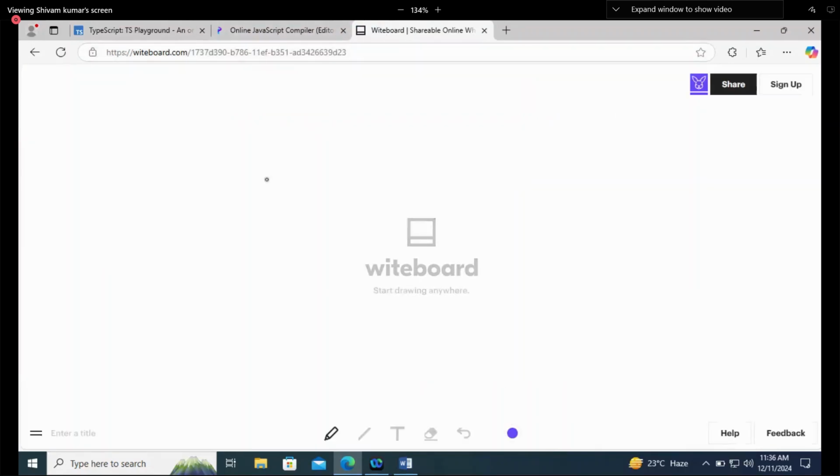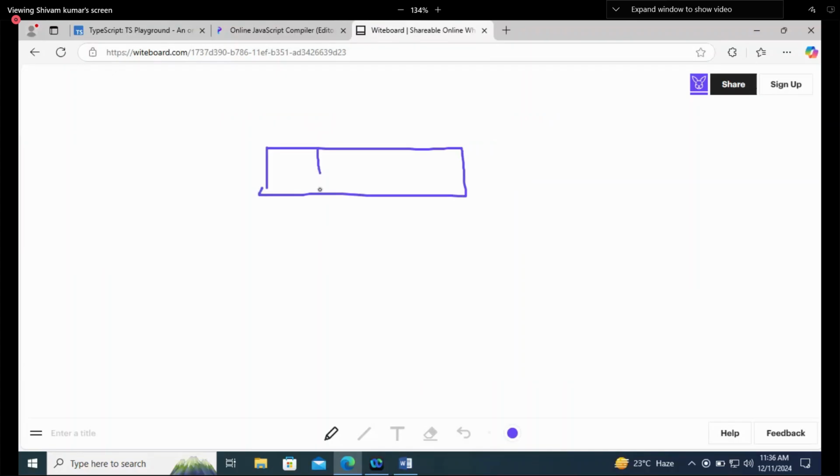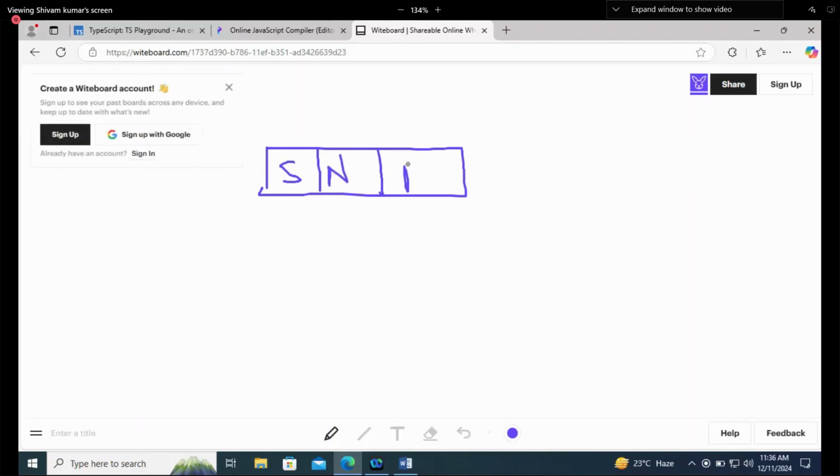Now you will say that indexing by default starts from 0. How many of you have an answer for that? Why does it start from 0? So let's say this is my array and the first is Shivam. I will write the initials only.